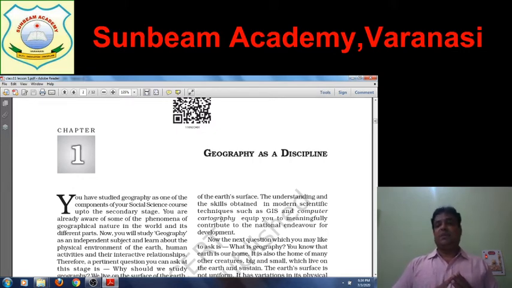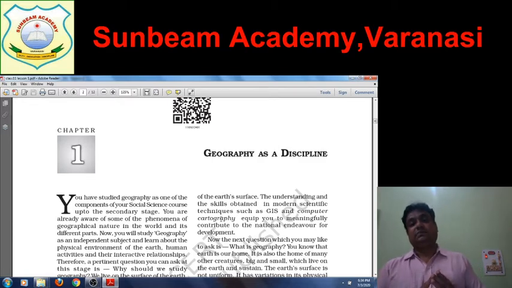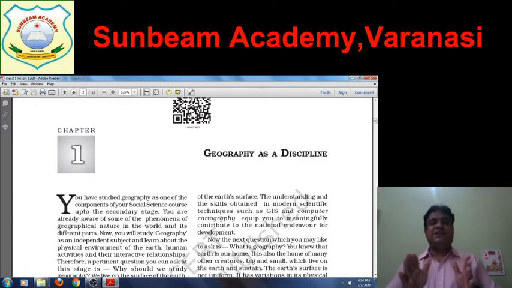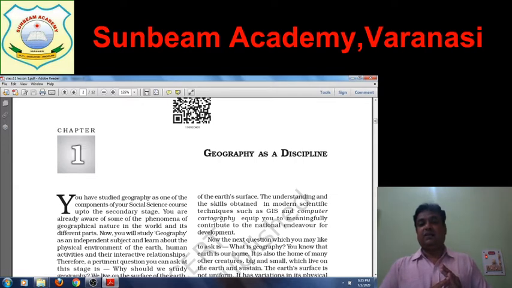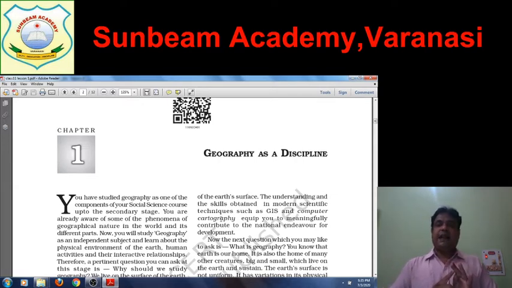And third is Geography Practical. It is a practical subject. You have a marks division in the board: 30 marks for practical and 70 marks for theory. In geography, like chemistry and physics, you have 30 marks practical and 70 marks for the theory paper. It is important to know. The three books are Fundamentals of Physical Geography, India Physical Environment, and Practical Work in Geography, class 11. So you need to purchase three books.